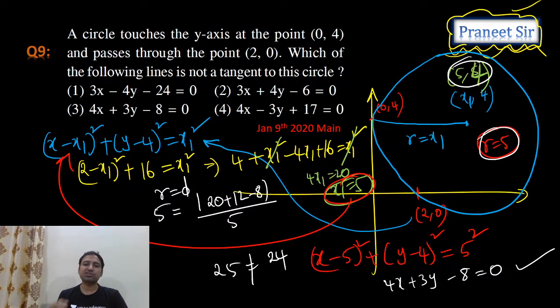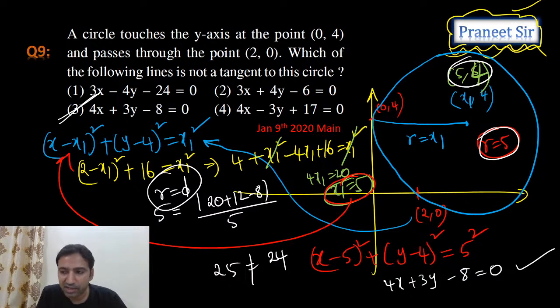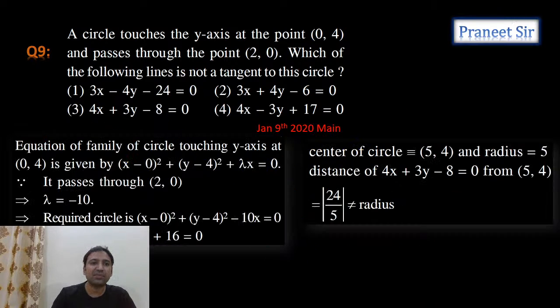So 25 is not equal to 24. That means the condition r equals d is not satisfied. Tangency condition is not satisfied for the third option, so the third option is not a tangent. That's what he's asking: which of the following options is not a tangent? Perpendicular distance is 24 by 5. Correct, Vikramaditya, right. Yes, the third option is the answer.